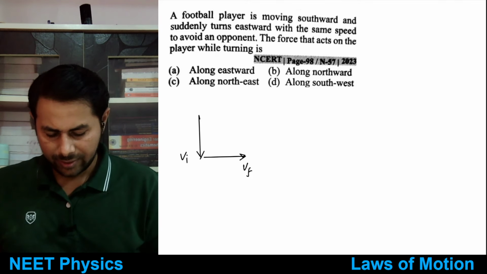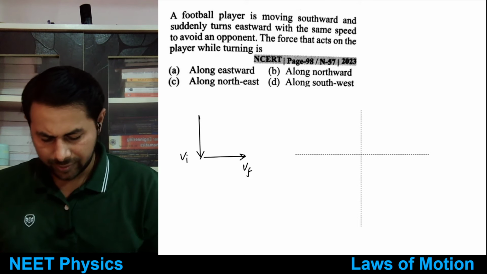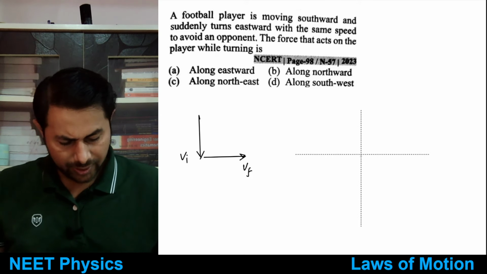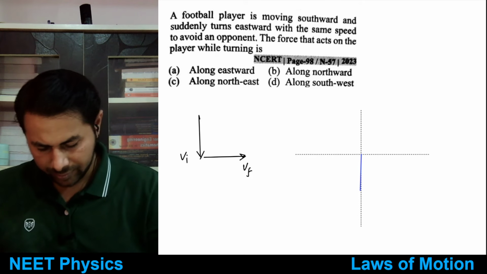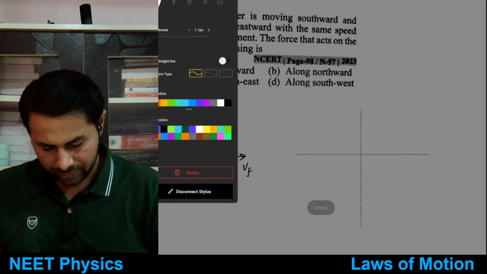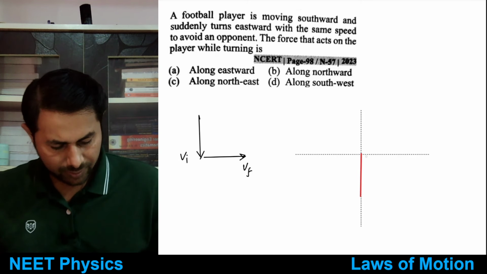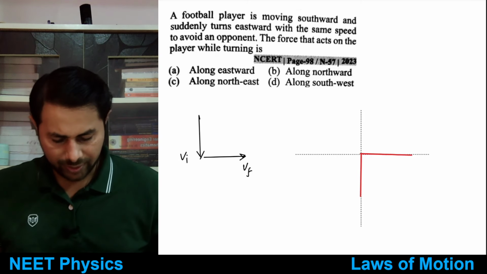If I draw east, west, north, south, this is the initial velocity, this is the final velocity.